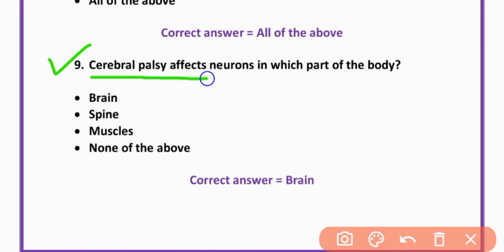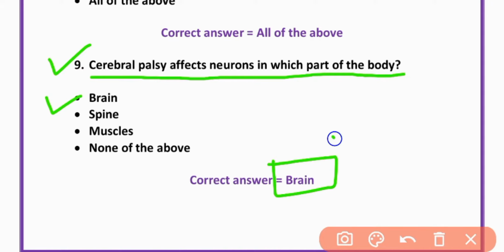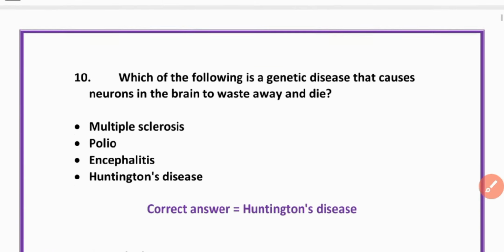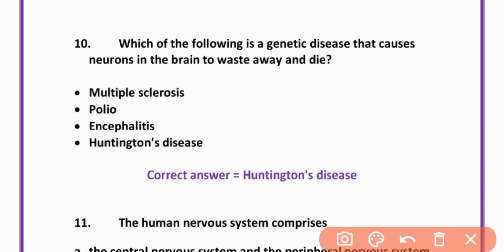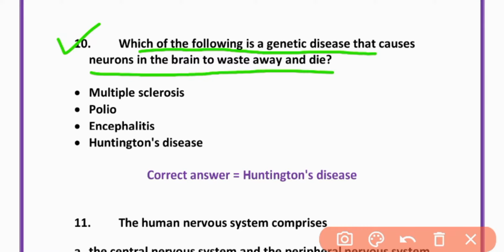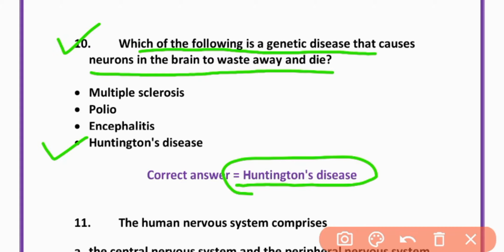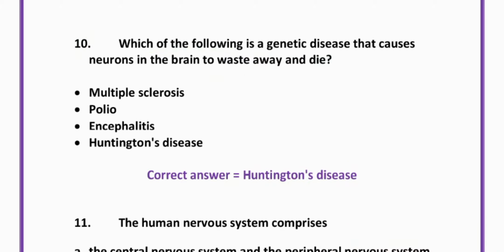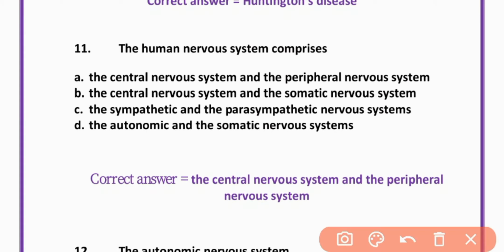MCQ number 9. Cerebral palsy affects neurons in which part of the body? Brain. Option A is correct. MCQ number 10. Which of the following is a genetic disease that causes neurons in the brain to waste away and die? Huntington disease. Option 4 is correct. Huntington disease.